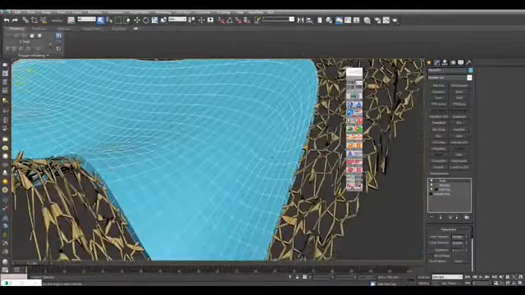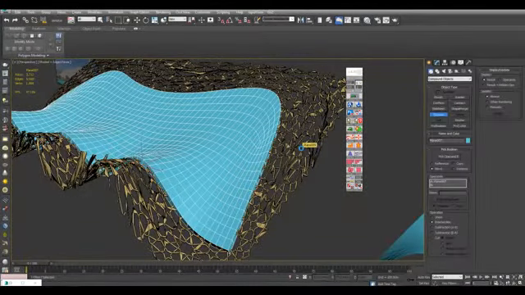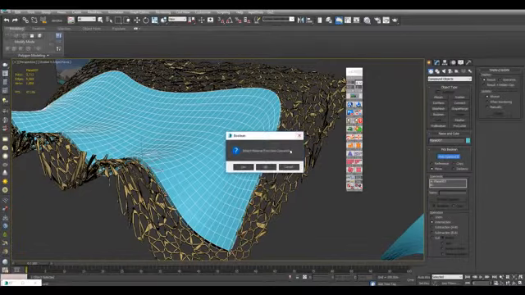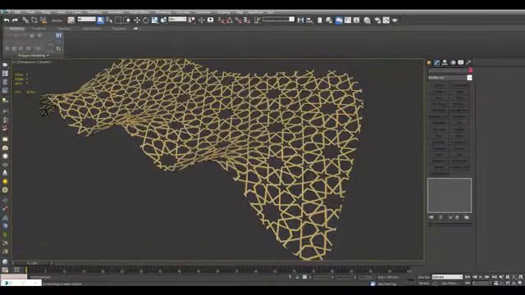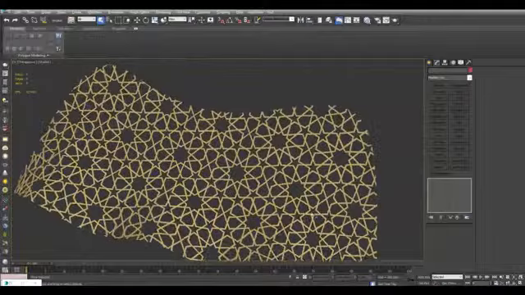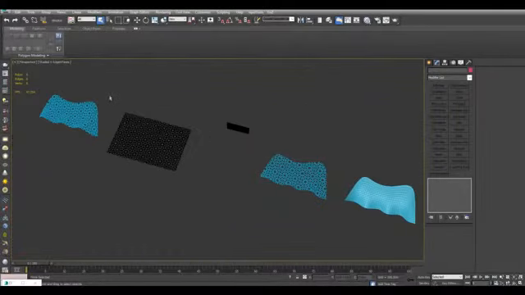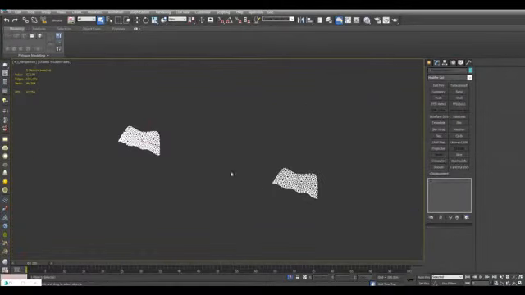And once again, we'll use Boolean. Intersection, and then pick this object. And here is our result. So I can isolate the two objects and compare the results.